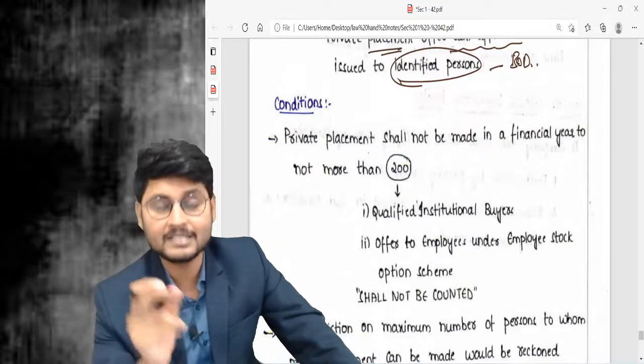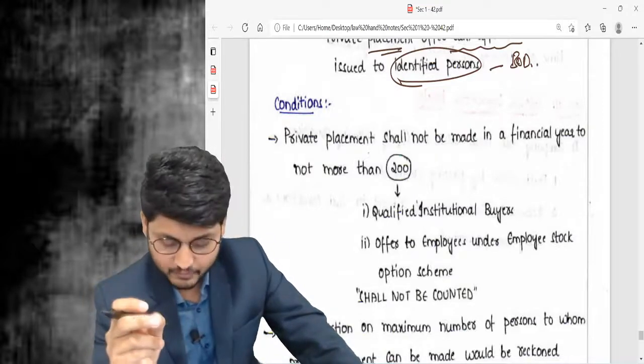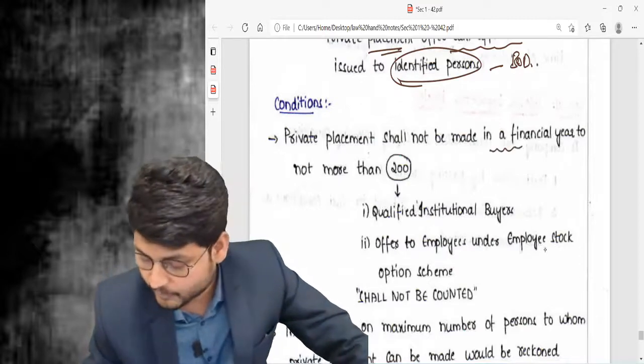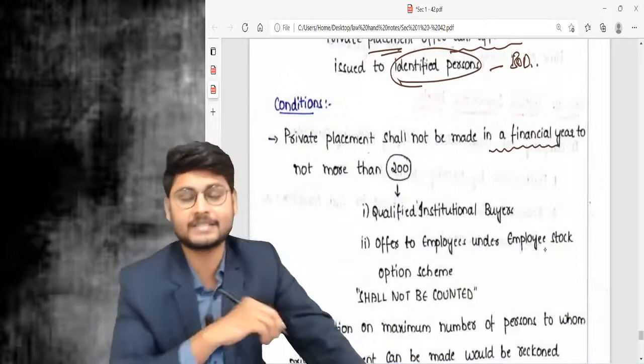Now you tell me, what is the maximum number of members for the purpose of private placement? It is only 200, that too in a financial year. Every year 200 shall be taken.